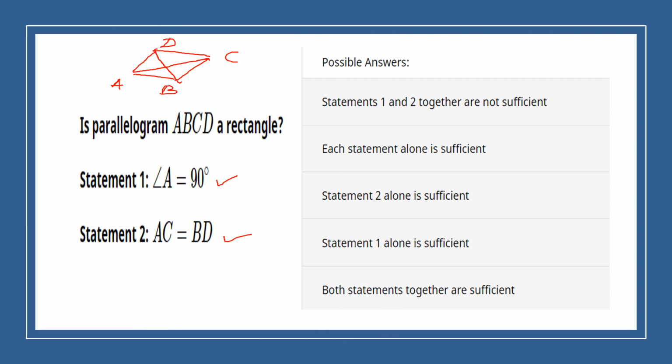Yes, excellent. That is how you have to see. This is how PISA questions will be coming. CCT questions will be coming like this. The answer is each statement alone is sufficient. First statement alone is correct, and second statement alone is also correct. If you write only statement 1 alone is sufficient, that means statement 2 is not needed at all. But if statement 2 alone is sufficient, that means statement 1 is not needed at all. Each one, both of them alone, can say that it is a rectangle. I hope you have understood today's lesson.